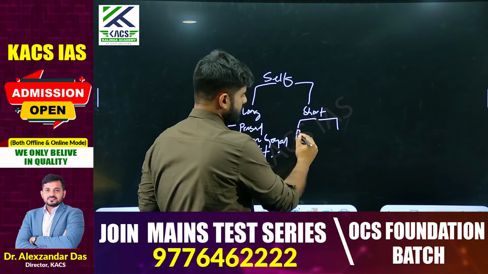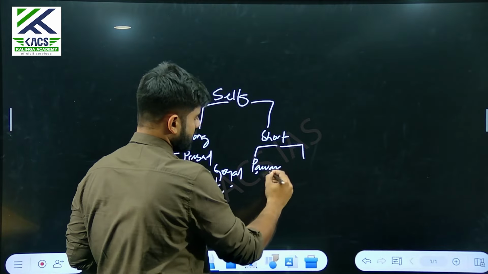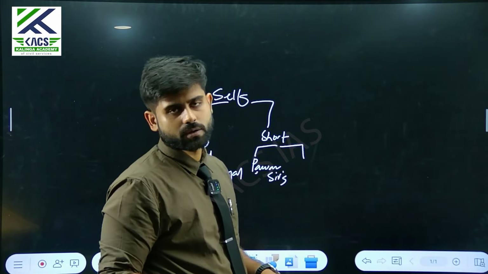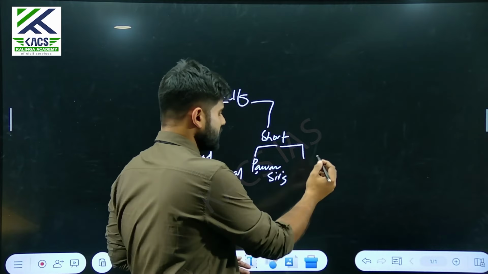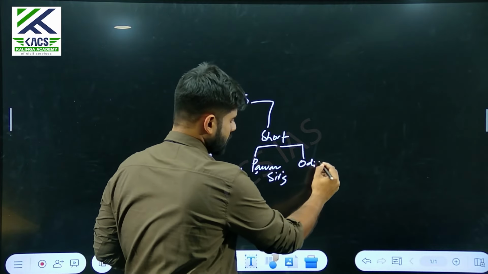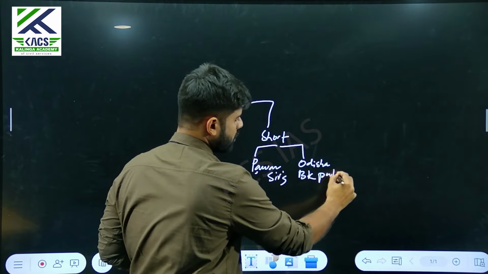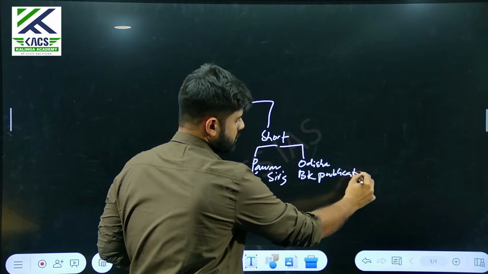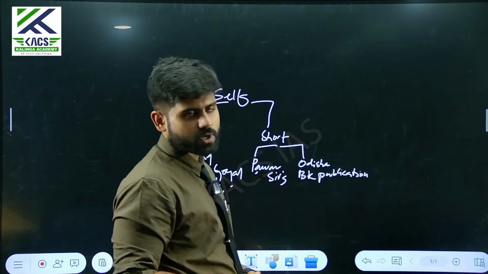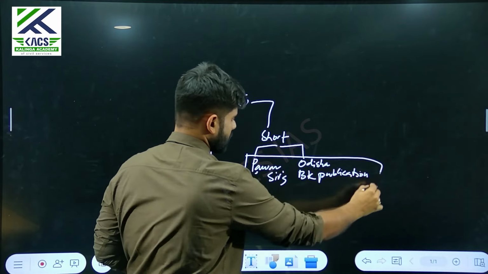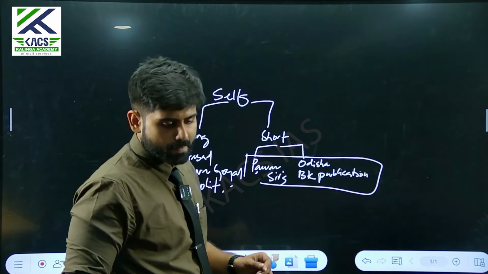First is Pawan sir's handwritten notes, available as a PDF, or you can get a Xerox in the market. Second, for Odisha specific, you can get one BK Publication book of Deepak sir. It's a concise note kind of thing that you can use. These two can help you.